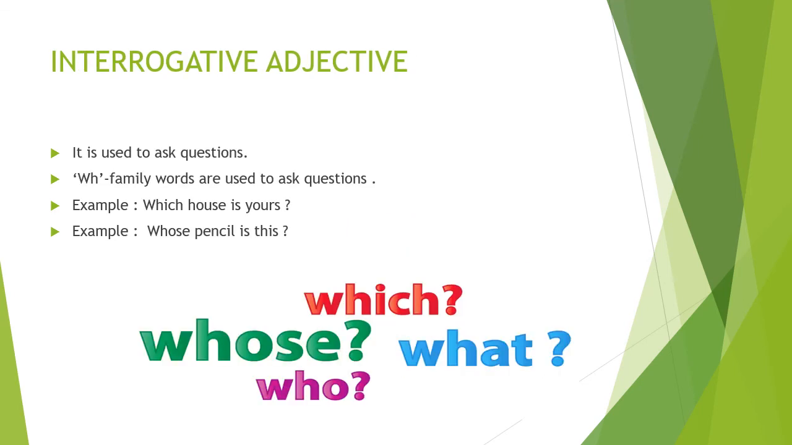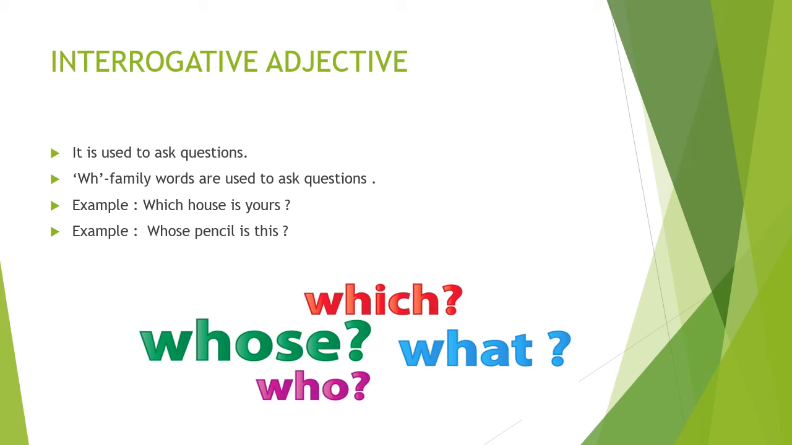Next are interrogative adjectives. Children, what is the key word here? Interrogative, interrogation. What is the meaning of interrogation? To find out, to search, to ask about something. So what does it do? It is used to ask questions. Always keep in your mind that WH family words always start the question in interrogative adjectives.